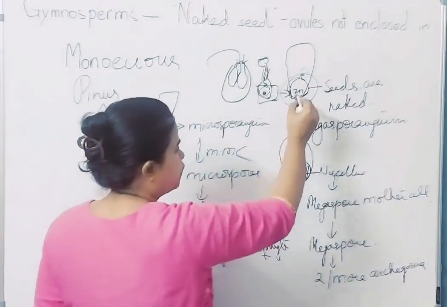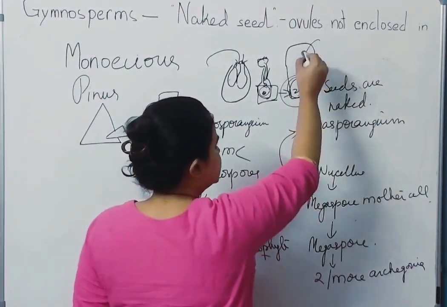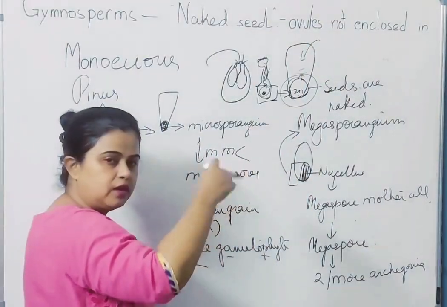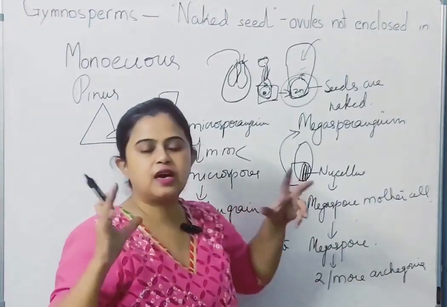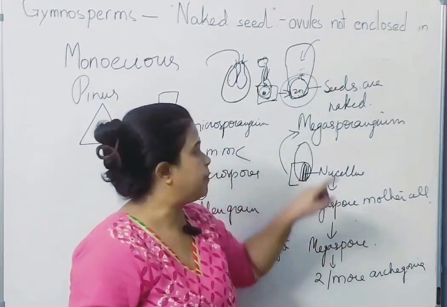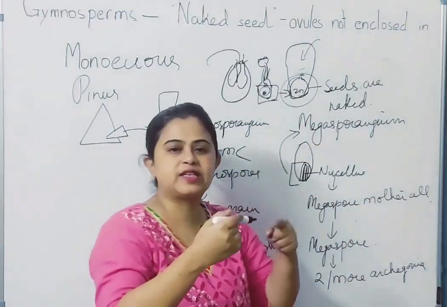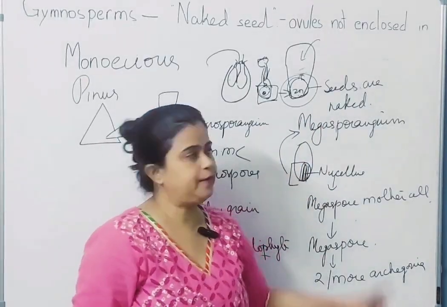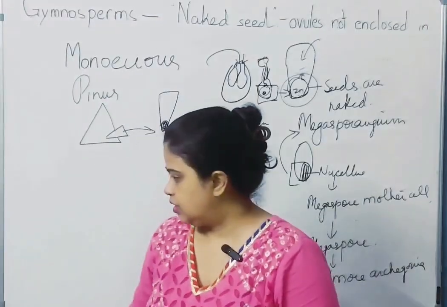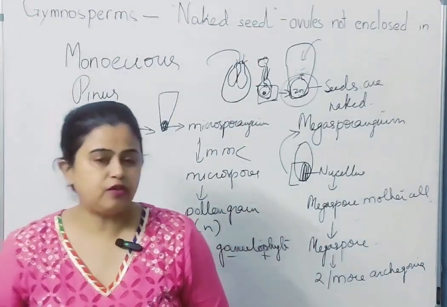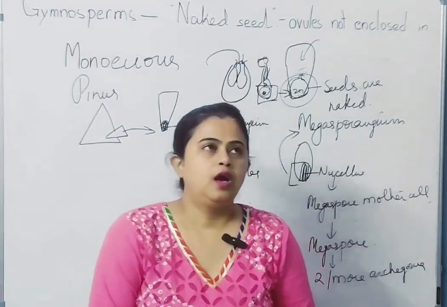So it is again back to the sporophyte. Seed is formed. Seed is retained within the sporophyll. And because there is no ovary, the seed has no fruit. But the integuments of the ovule form the seed coat here. Okay. This falls and gives rise to a new plant. So this is all about the reproduction of gymnosperms.